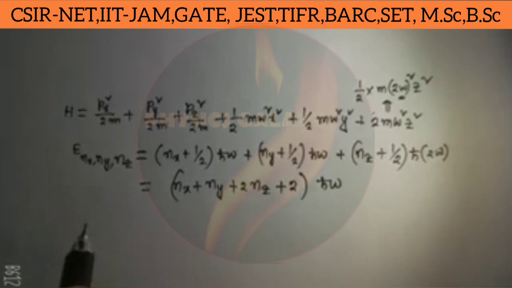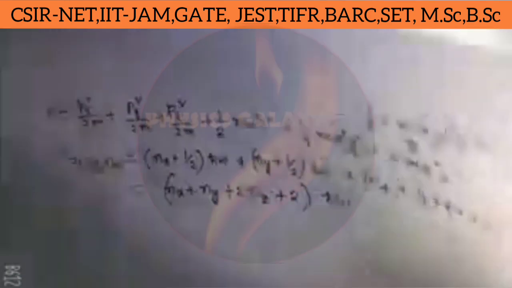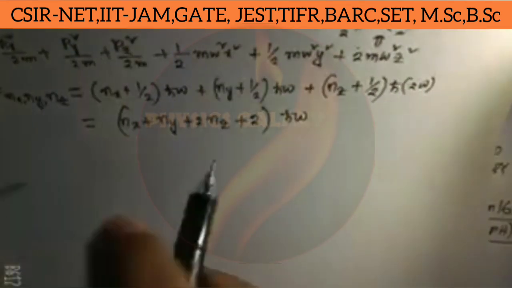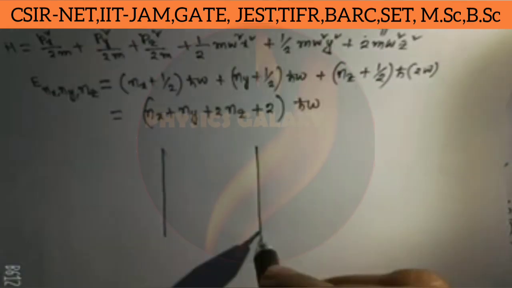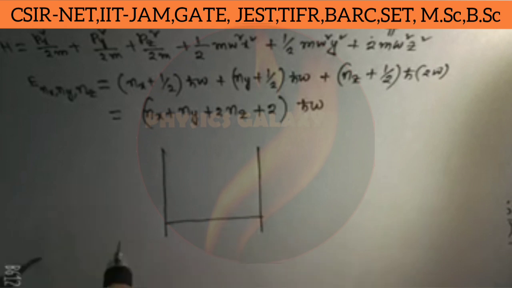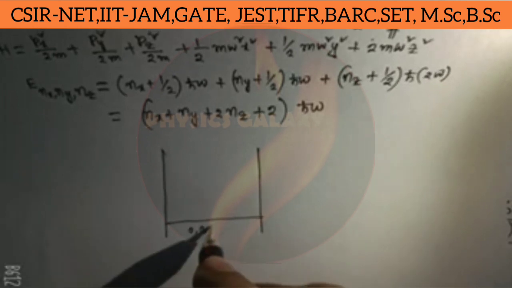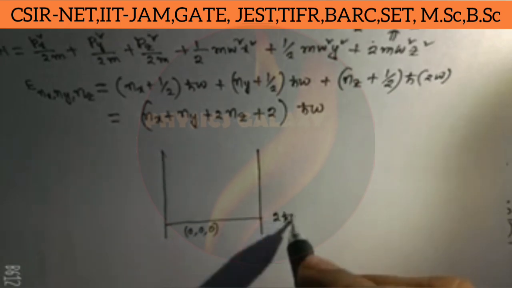At first we draw the energy levels. This is the ground state, 0 0 0, with energy 2 h cut omega.